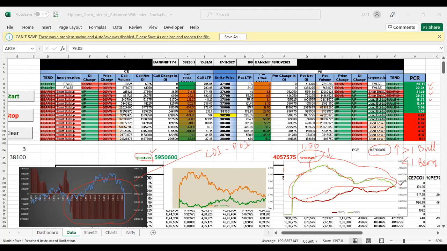So again the market came to yesterday's status. Market has again become bearish. Today morning up to 12:45 it was bullish. After that put unwinding happened and the market went down, and the call open interest was higher, so the PCR value has come down.